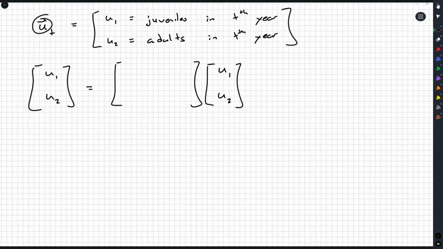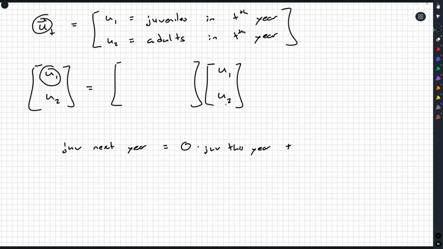Because setting up this matrix, we really have to remember how matrix multiplication works. So, to calculate the juveniles next year, and sometimes it's helpful to write things out, juveniles next year is what? It's none of the juveniles this year, because they either die off or explode into fairy dust or whatever, or run off chasing leprechauns. I don't know what happens to them, but none of them continue on being juveniles. They graduate into adults.